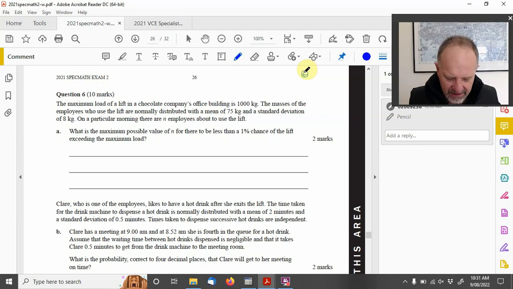So this question is about the lift and the masses. Each employee is an independent variable. So when we're working out the mean, each employee is 75 and 8, but when we're working out the expected value, we need to take into account how many people there are.